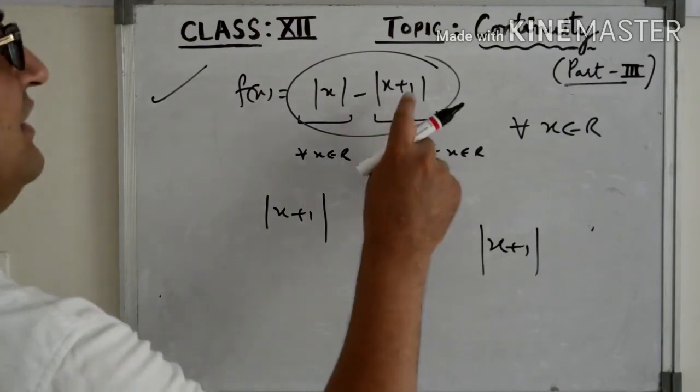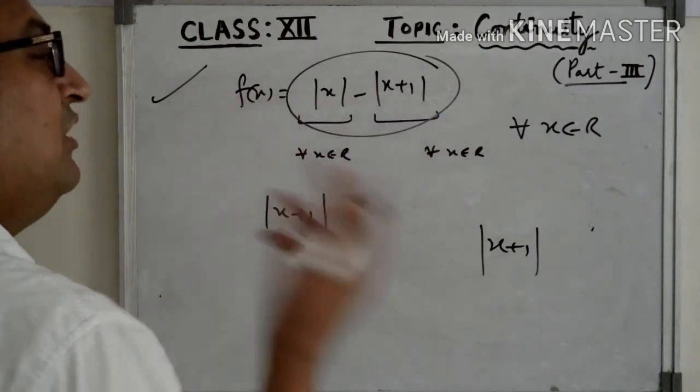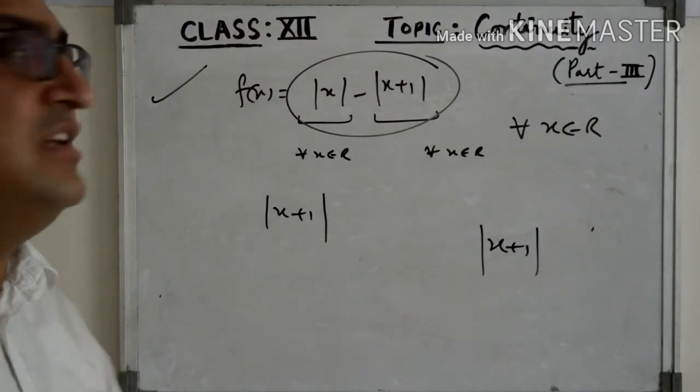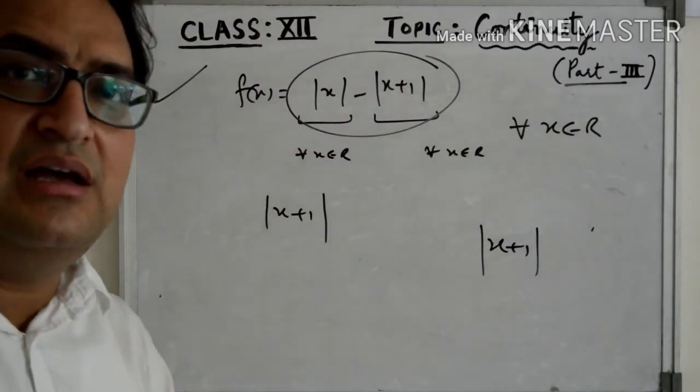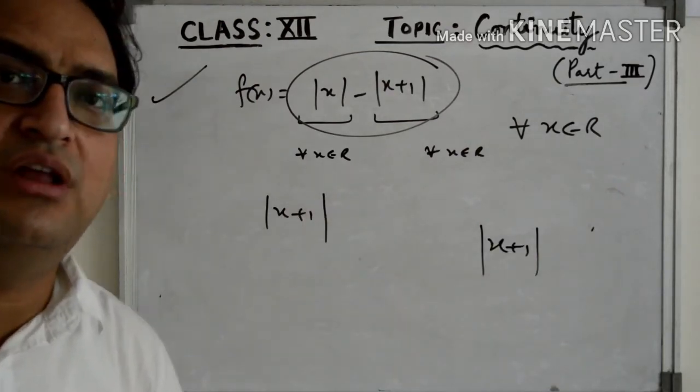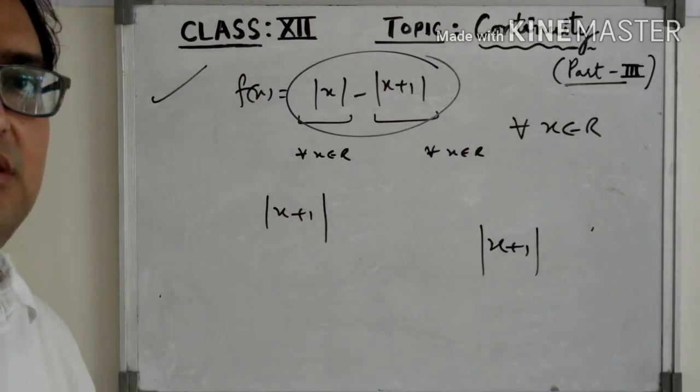That way you can say that modulus x is a continuous function, and by algebra of continuous functions, their difference will also be a continuous function. So the final comment is, this is a continuous function.